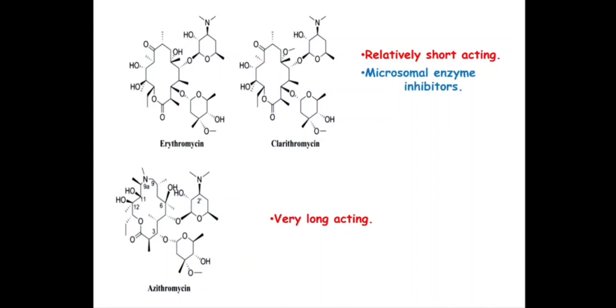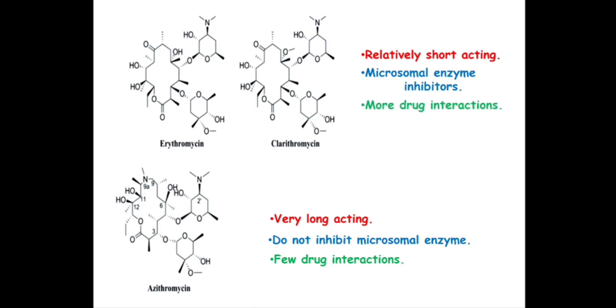Other macrolides have microsomal enzyme inhibition, whereas azithromycin does not inhibit microsomal enzymes, and because it does not inhibit them, it does not produce any alteration in microsomal enzymes, so it has fewer chances of drug interaction, whereas other macrolides have higher chances of drug interaction. Okay, so this was all about the macrolides.